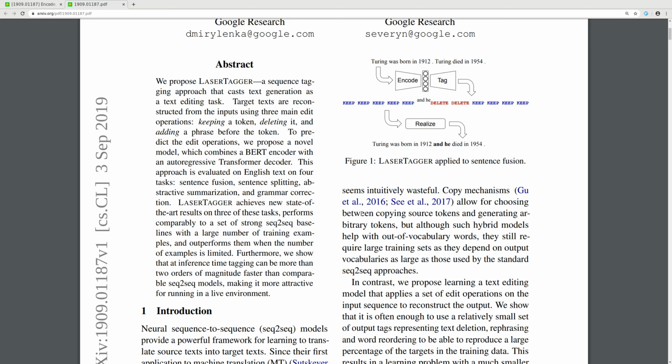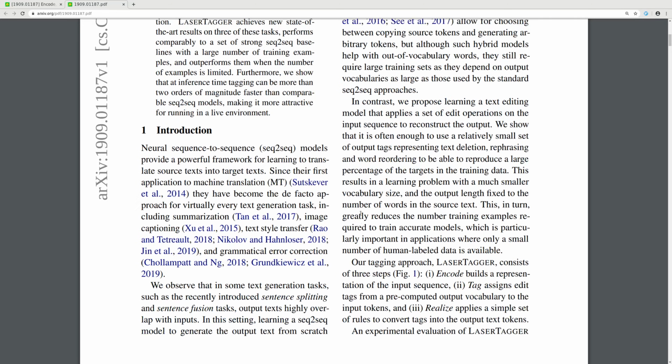Furthermore, we show that the inference time tagging can be more than 2 orders of magnitude faster than comparable seq2seq models, making it more attractive for running in a live environment.